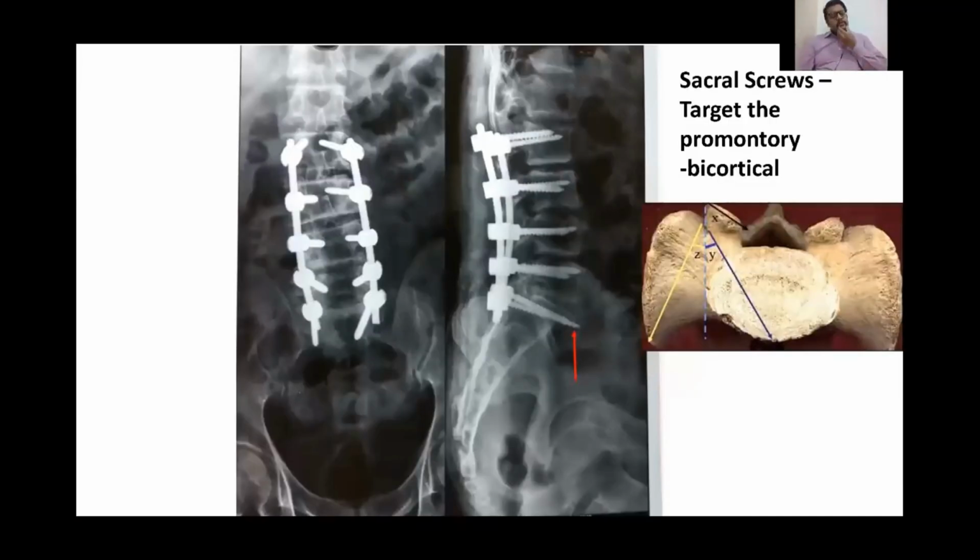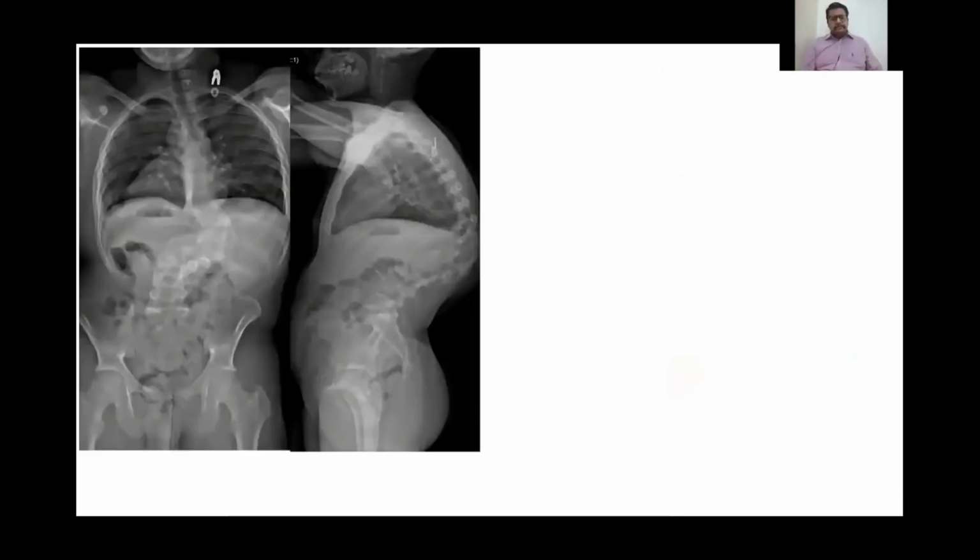So for S1 pedicle screws, the entry point is usually just lateral to the superior facet and the junction of the ala, where you basically point towards the promontory and try to get a bicortical purchase in these screws. As you can see in this image, bicortical purchase of the S1 pedicle screws is important to have good biomechanical strength, especially in long constructs like this.